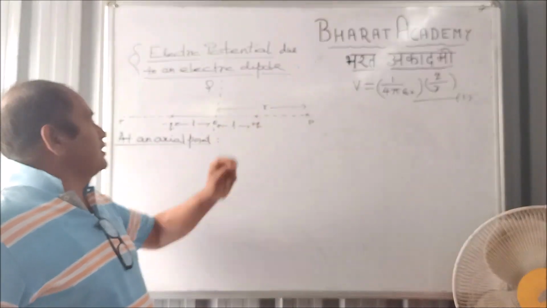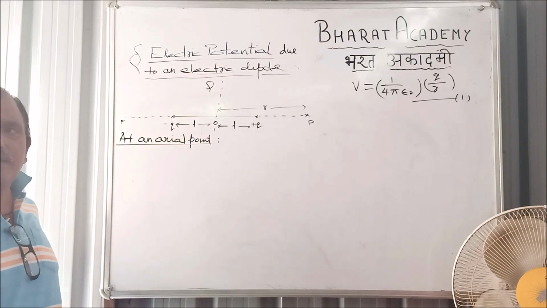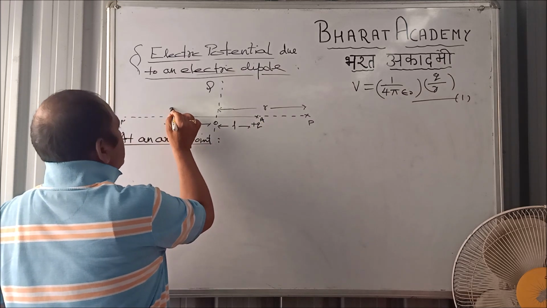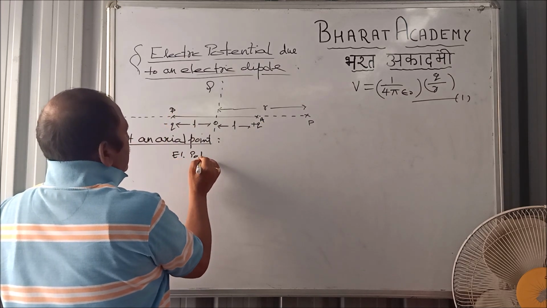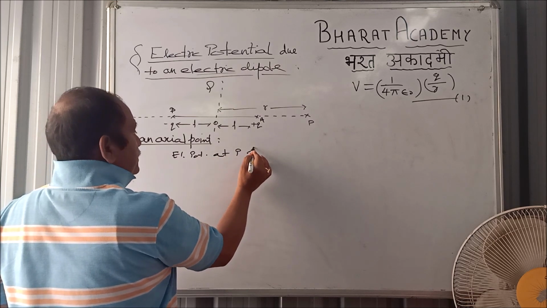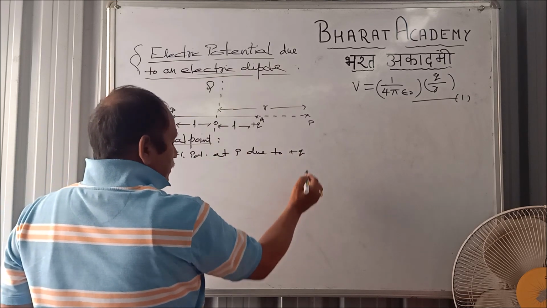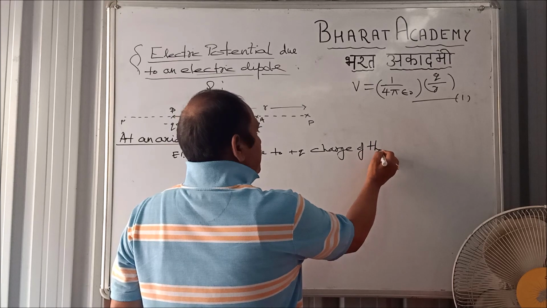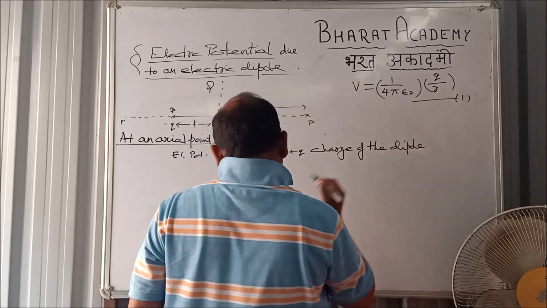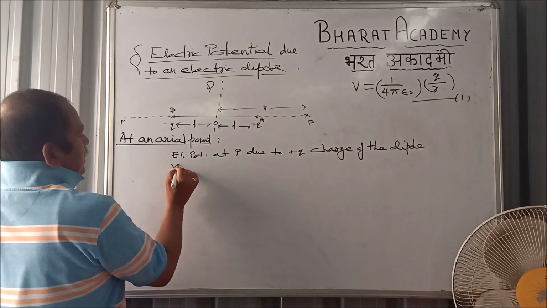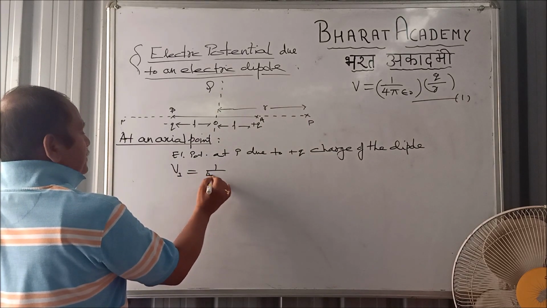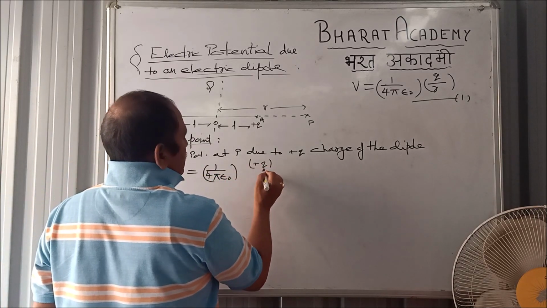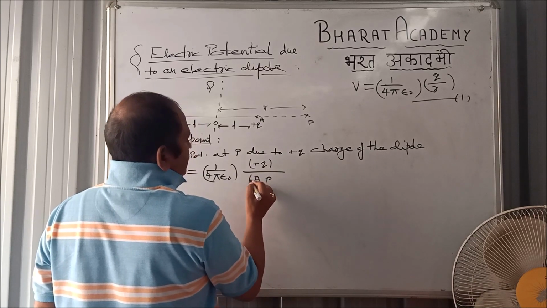Let P be a point at a distance r from the center of the dipole where we want to calculate the electric potential. Name the charges A and B. Electric potential at P due to plus Q charge of the dipole, let it be V1, is 1 by 4 pi epsilon naught. The charge is positive, so we will add plus, and the distance is A to P.